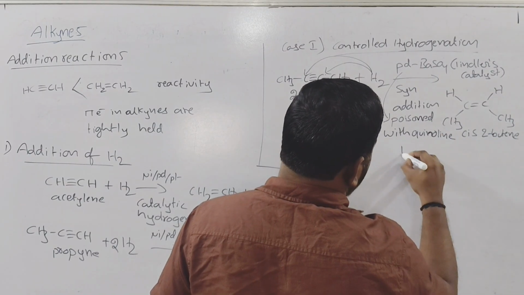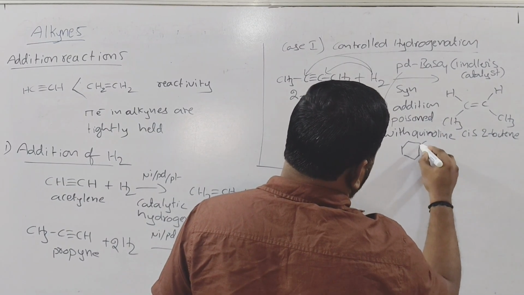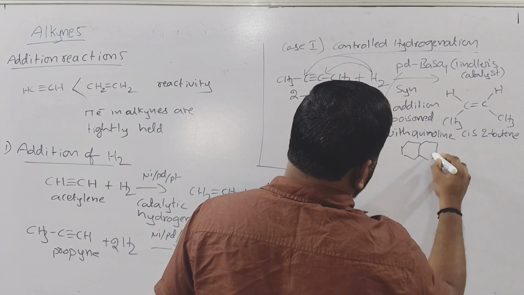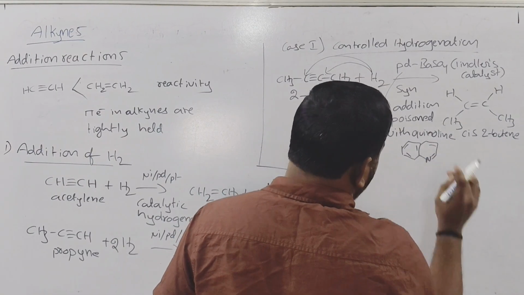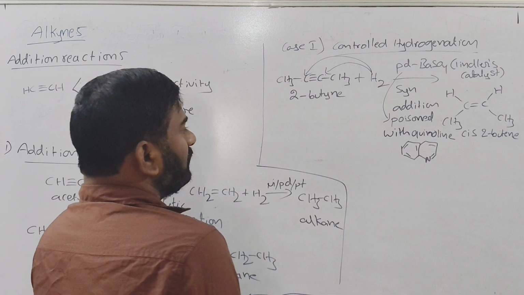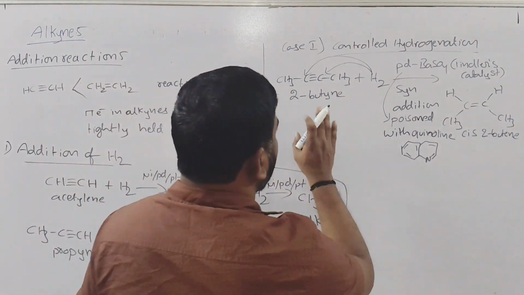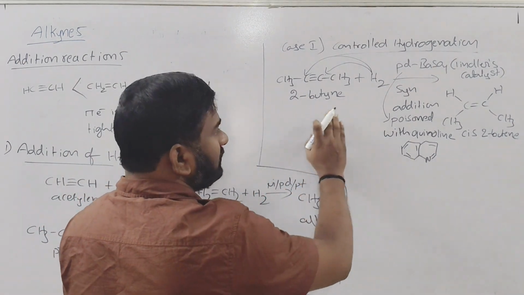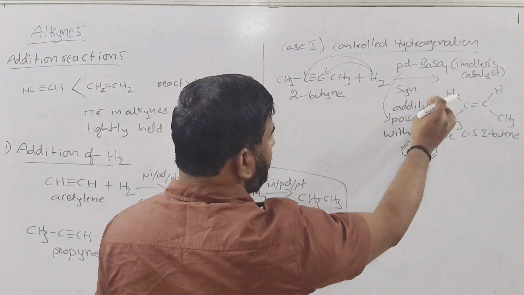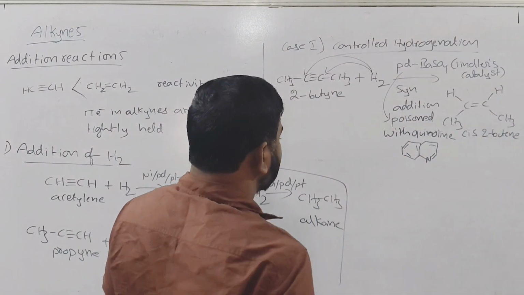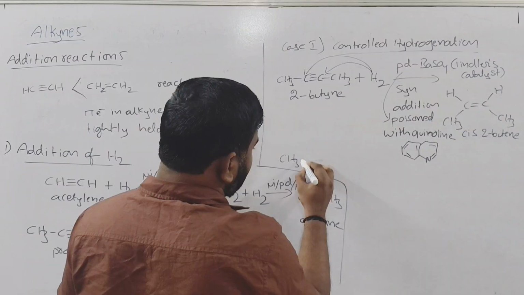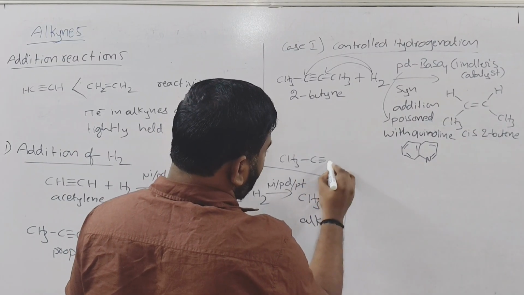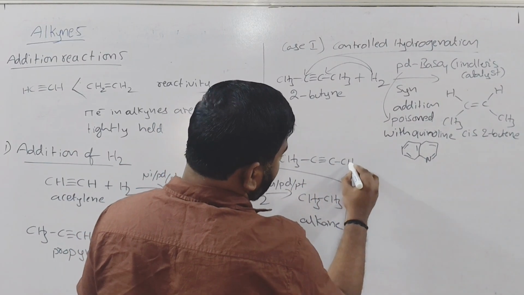Okay, here quinoline means benzene, two benzenes you have to write. Here double bond, but here you have to write N. This is quinoline. Okay, so if you take the alkyne, the hydrogenation in the presence of Pd/BaSO4 gives a cis alkene. If you are taking one more alkyne, suppose CH3, C triple bond C, CH2, CH3.